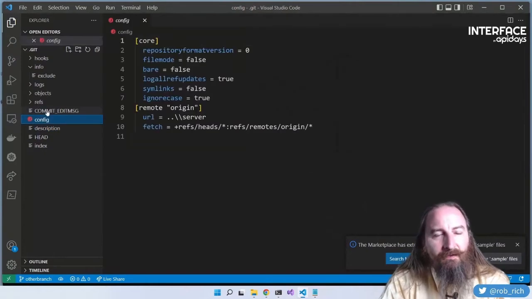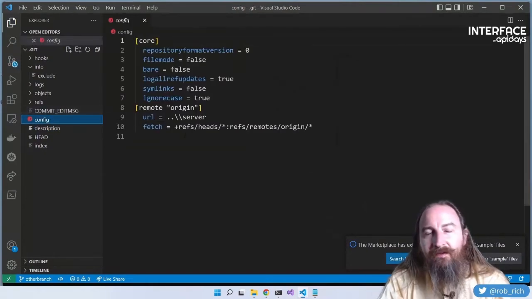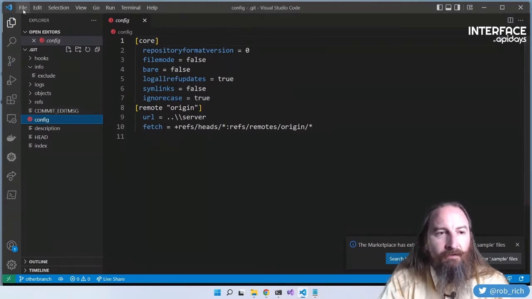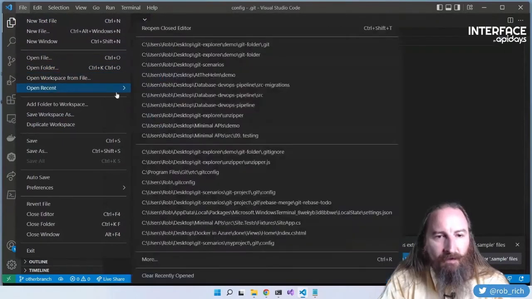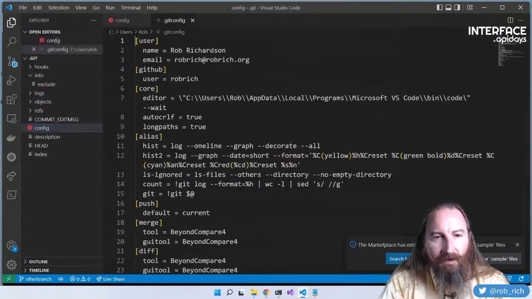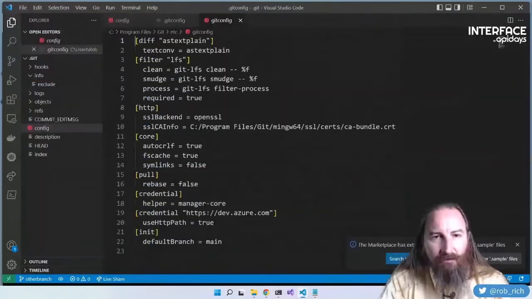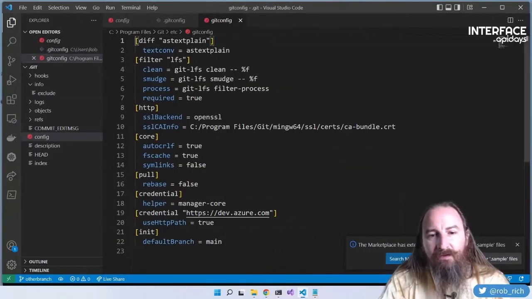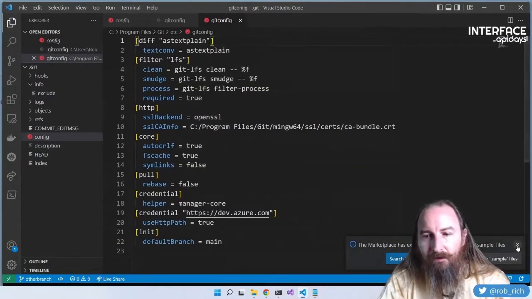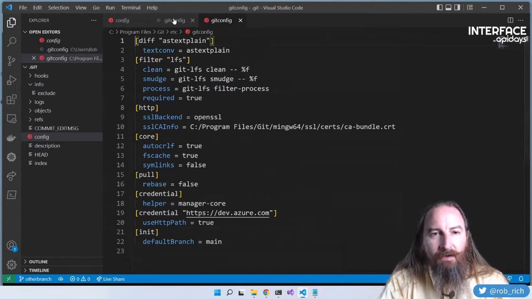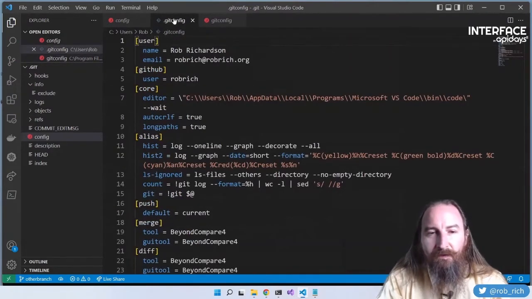Now let's talk about this config file. These are all the settings that I've set inside this repository. Here's the details of where that server is called origin. Now this overrides my global file, which is in my user-specific directory, and this overrides the system file that is in my install directory. So this one is in program files. These are all the options I chose when I installed Git. And this one, my global file that is user-specific, is all the settings that I've chosen to override since.